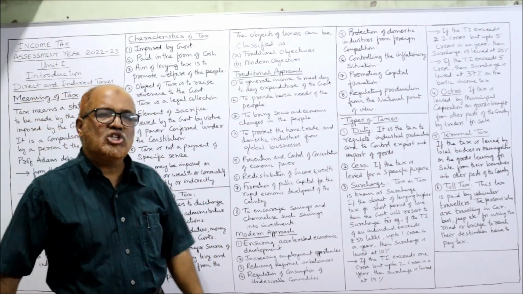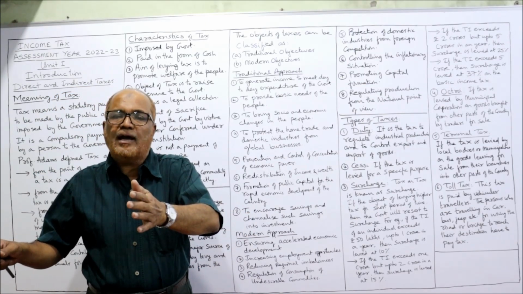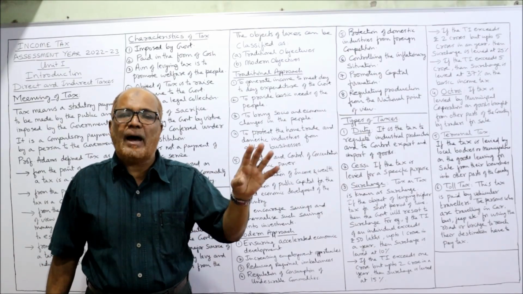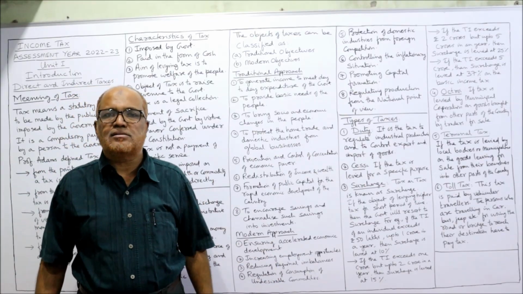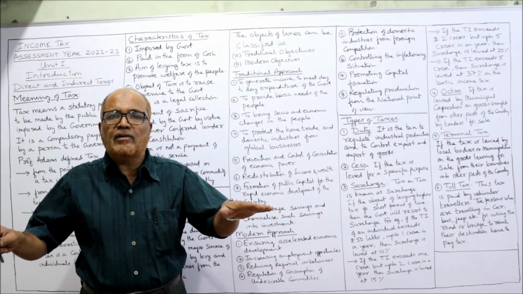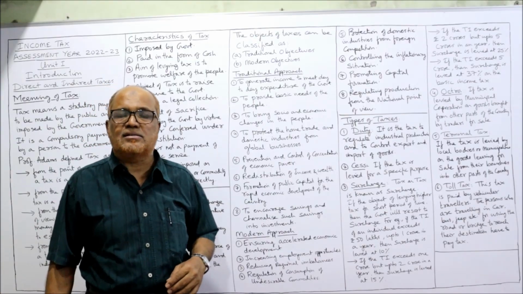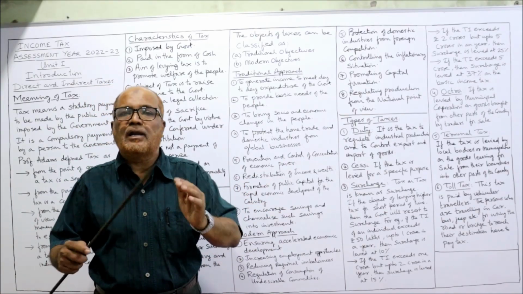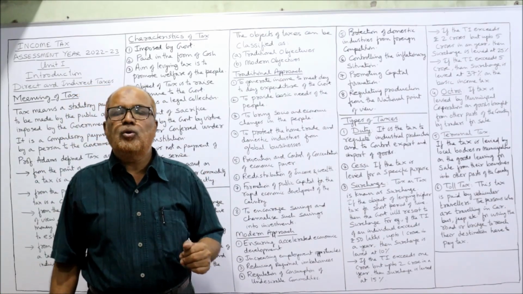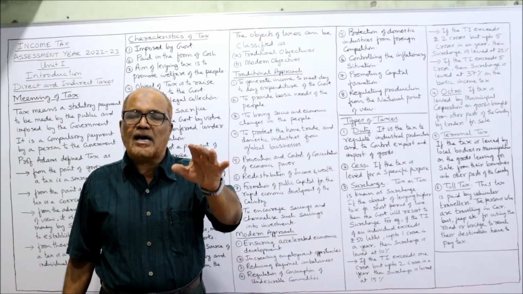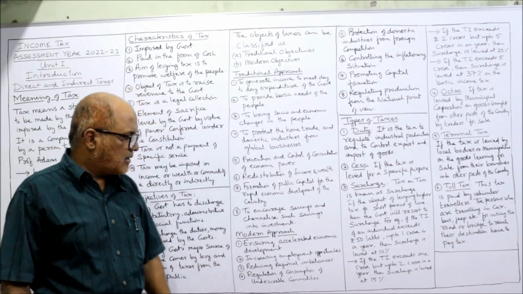Next one is reducing regional imbalances. In every country we will find regional imbalances. Some areas are highly developed and some areas are completely backward. So there is a lot of disparity between developed areas and undeveloped areas. The government wants to make equal development in all the areas. Otherwise, many socio-economic problems will arise. People will move away from rural areas to urban areas. There will be urbanization, and huge problems in urban areas. To remove that, the government will implement the tax and make development in the undeveloped areas. In this way, regional imbalances can be removed.